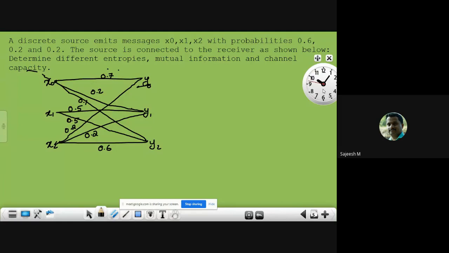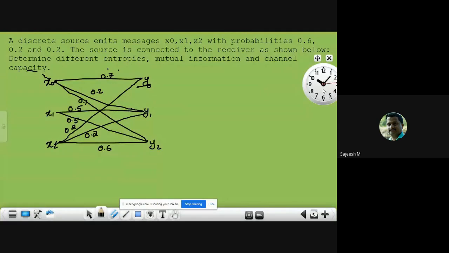It is connected to the receiver through a channel. Then the receiver outputs are y0, y1, y2. The question is to determine the different entropies, mutual information, and channel capacity.